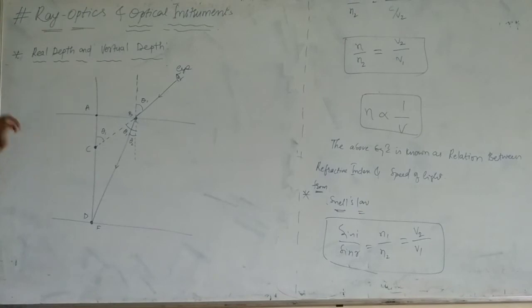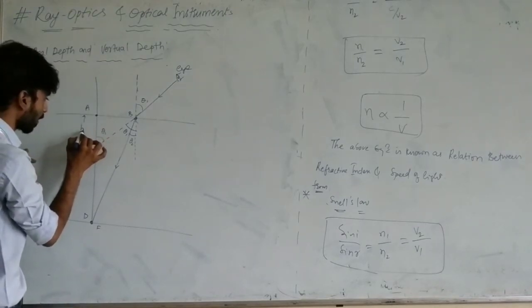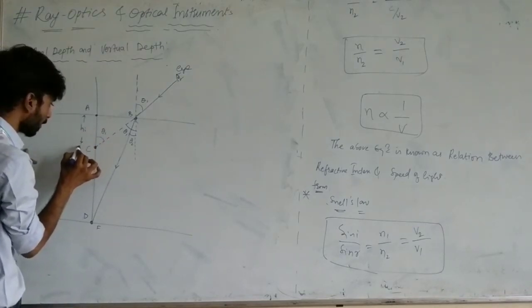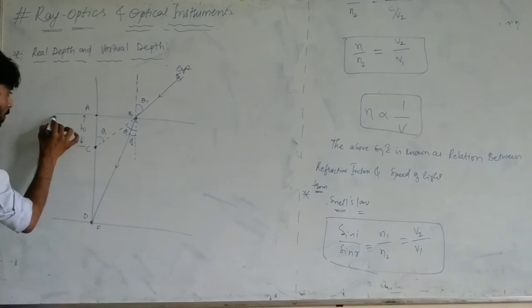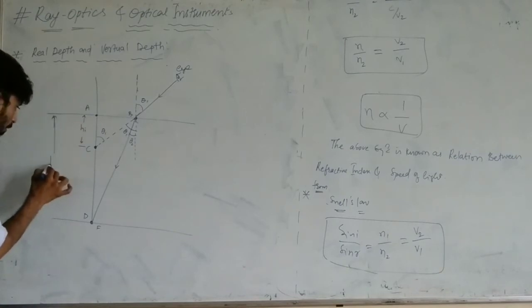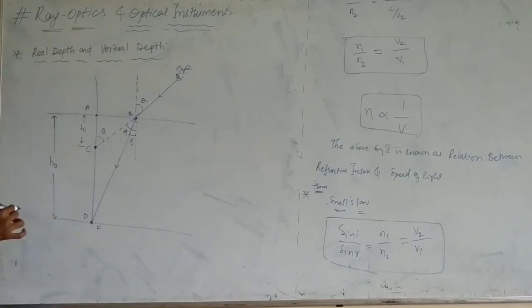So now next, write. Here this is your HI. HI means the height of the image, and HO means the height of the object.